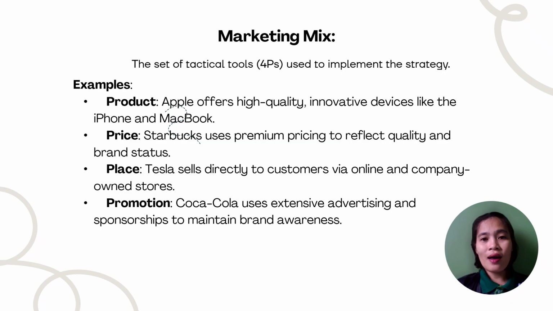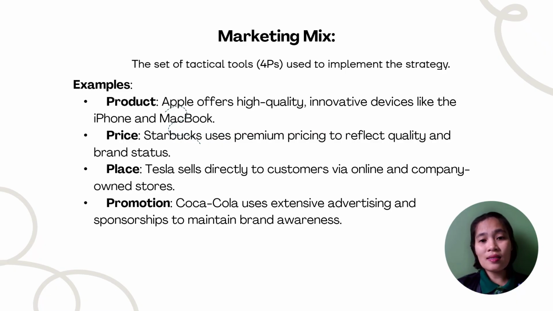For product, Apple focuses on high-end innovation, creating must-have devices like the iPhone and MacBook to offer a premium experience. For price, Starbucks applies a premium pricing strategy which signals high quality and reinforces its status as an upscale brand.